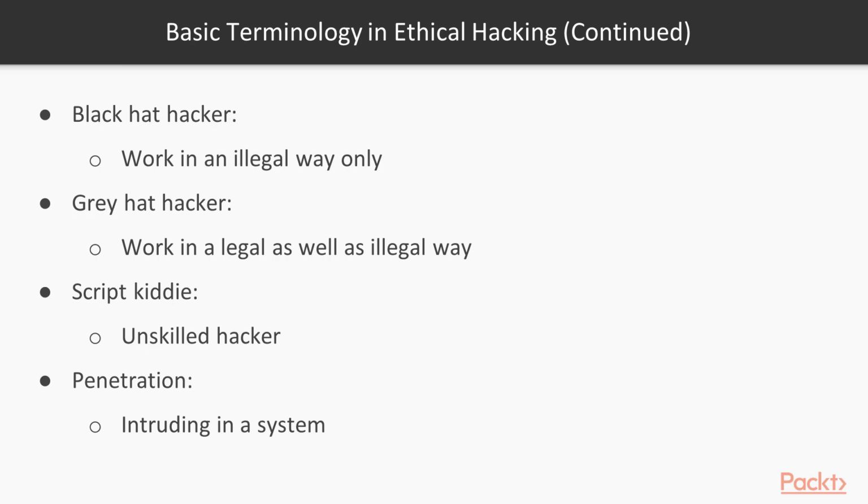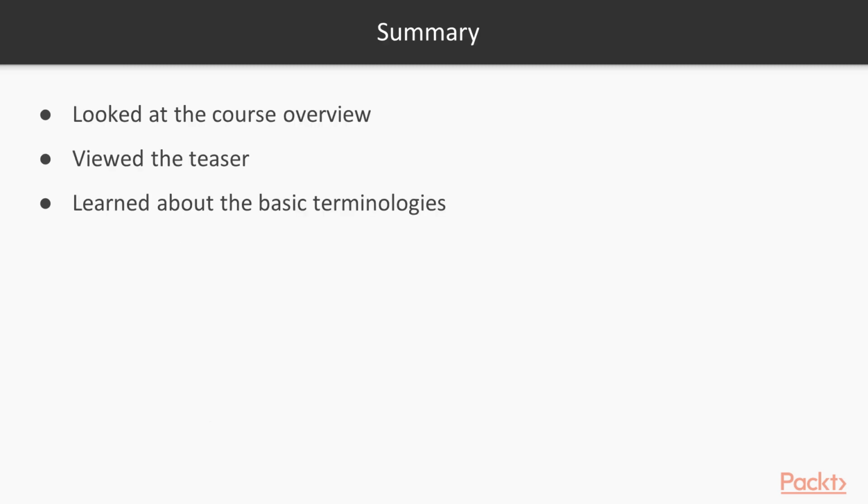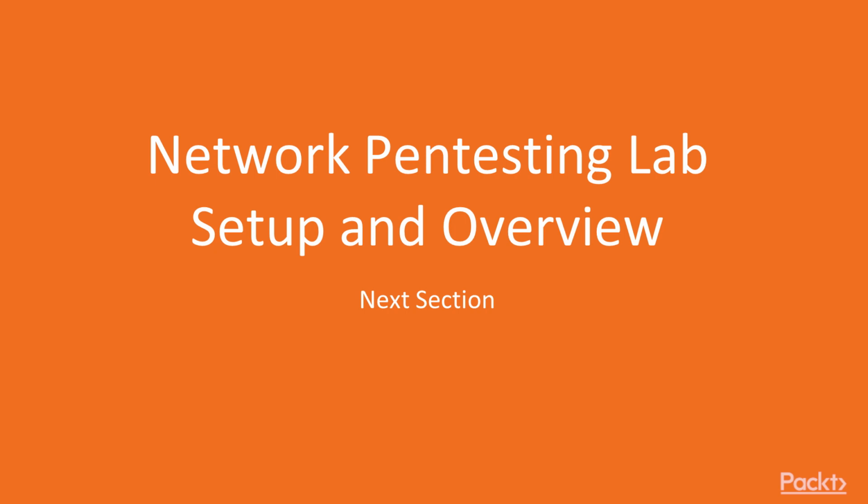So these are some basic terminologies available in ethical hacking that we will use again and again in the later sections. If we talk about the section summary, in this section we have learned, first of all, the course overview, what you are going to learn in this course, and some guidance. Then I have provided you a teaser. Then in this video we have learned about basic terminologies of ethical hacking. This is all about this section, and in the next section we will start network pen testing lab setup and overview. So thank you.